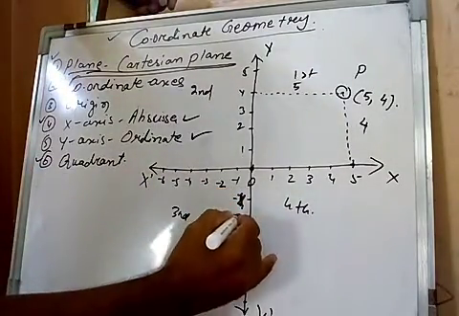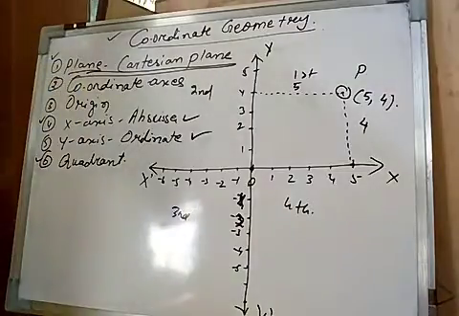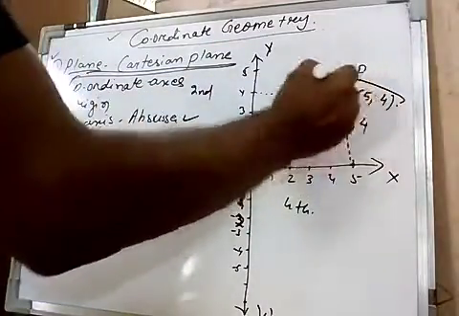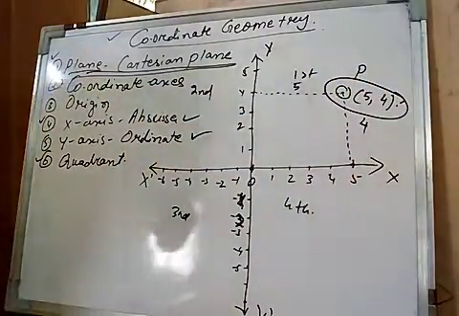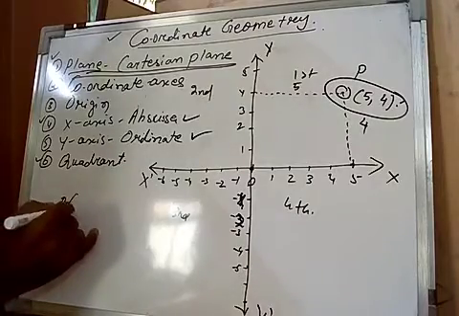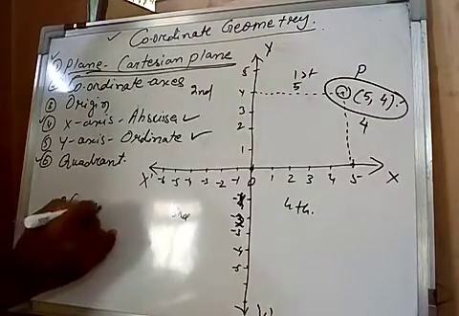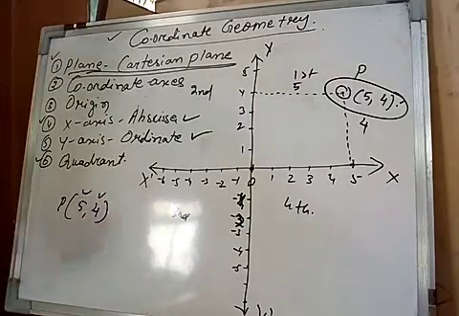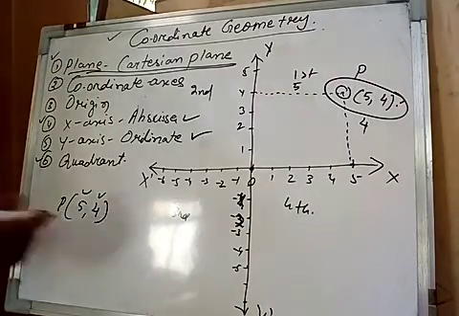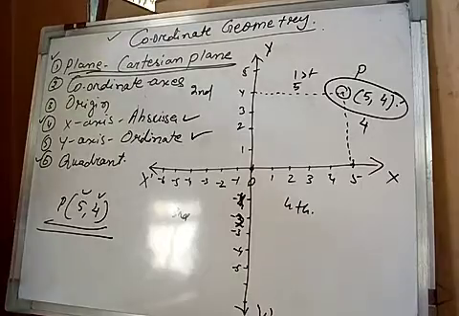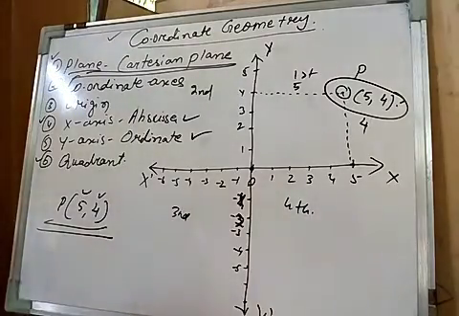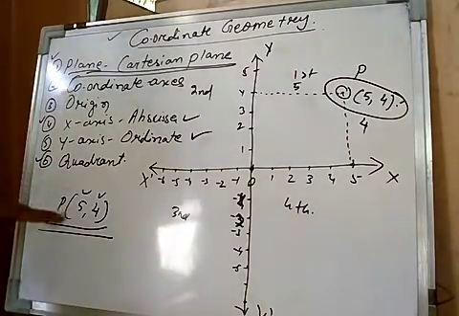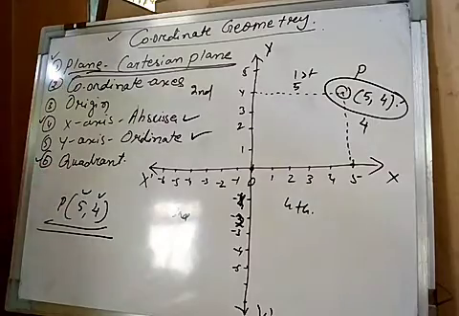This one is 1 only, right? So this is the coordinate point or value of P. It can be written as (5, 4). The first value is called the x coordinate, the second value is called the y coordinate. So this is the value of P, or we can say the coordinates of P. Coordinates means the y coordinate and x coordinate are both available.